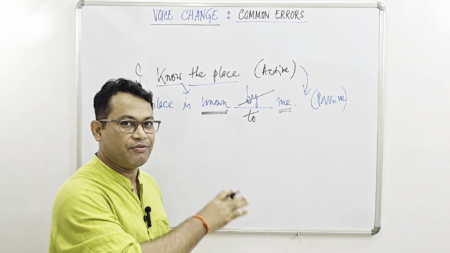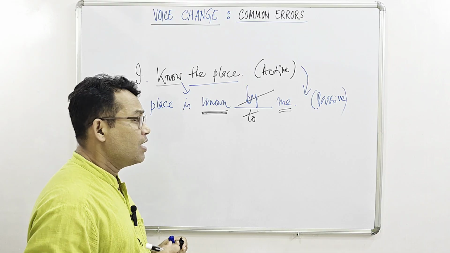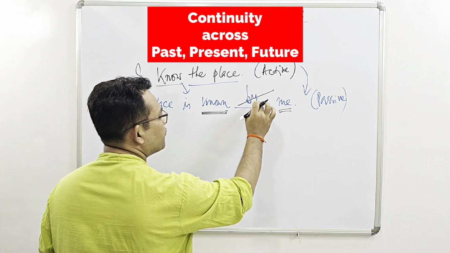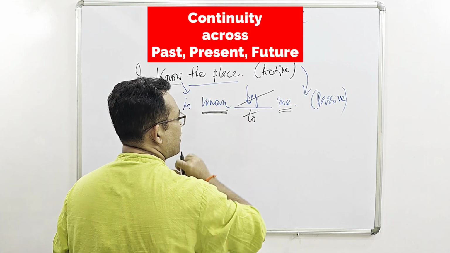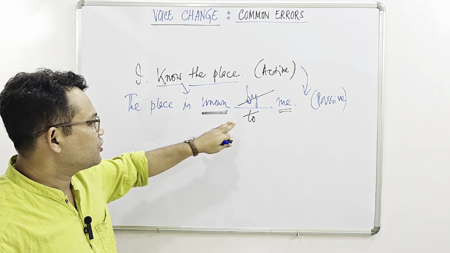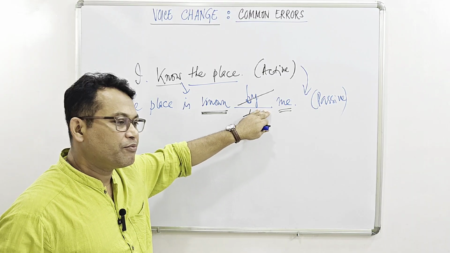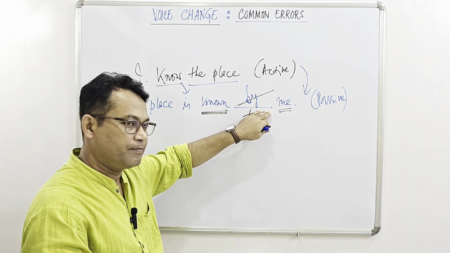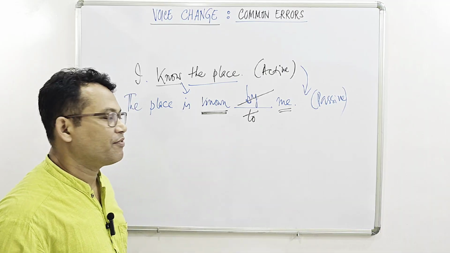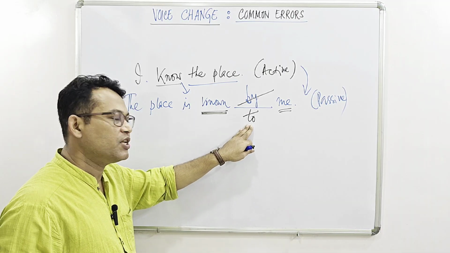So it is a continuity of idea. Therefore, if we write the preposition by, like the place is known by me, it is as if I'm talking about the present only. So by is therefore incorrect, and in its place we have to bring in to.